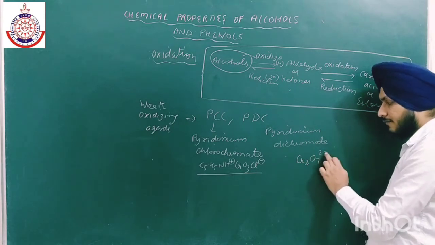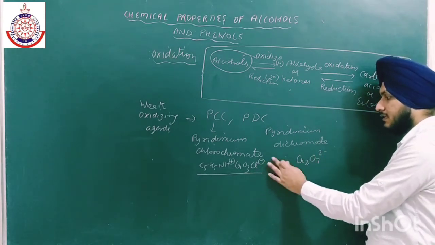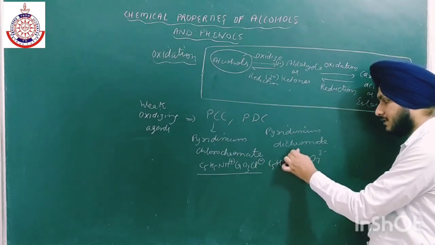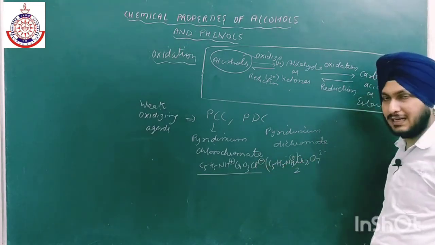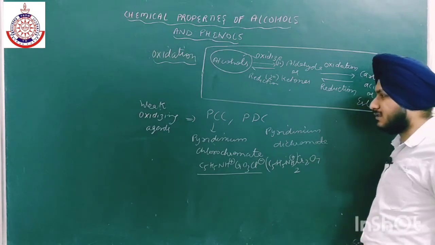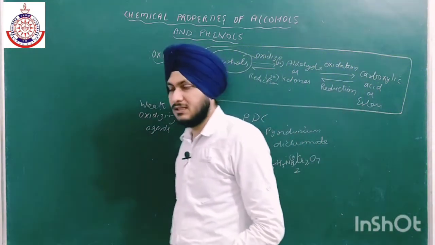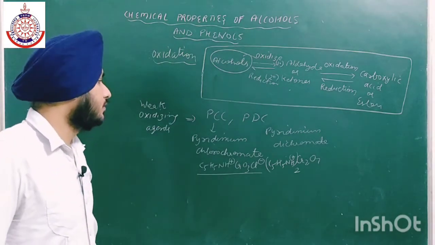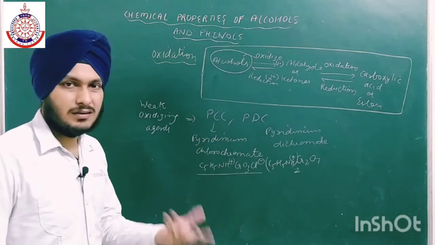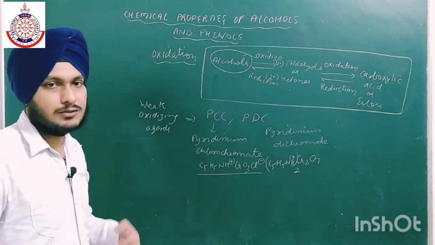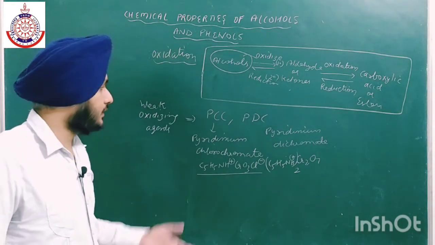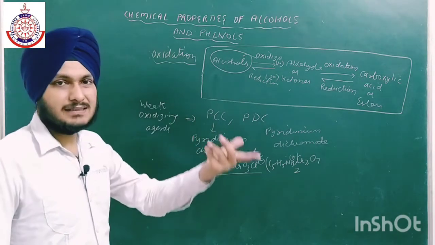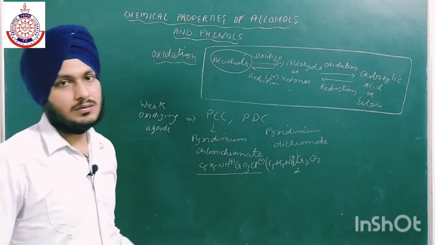So if here we have 2 negative, then we have to take C5H5NH positive twice in order to neutralize this 2 negative. So these two are the weak oxidizing agents. If we want to convert alcohols into aldehydes and ketones, we have to use these two. Similarly, there are other reagents also, like Jones reagent, Corey's reagent, Collins reagent. So you have to just write PCC and PDC above the arrow.